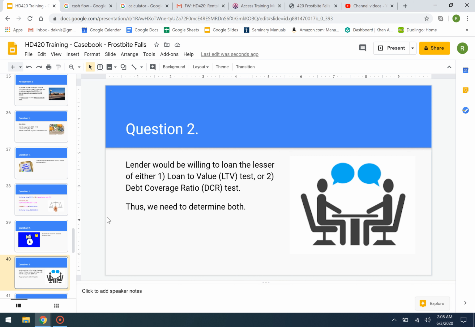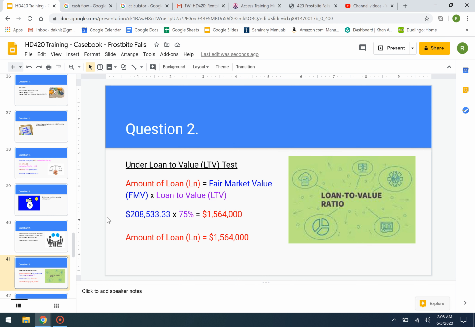It's a common mistake, apparently. Sometimes people will just do one or the other, but we need to do both, and then the lender is going to do whichever one is the lesser of these two. So under the loan to value test, we take the amount of the loan is equal to the fair market value times the loan to value.